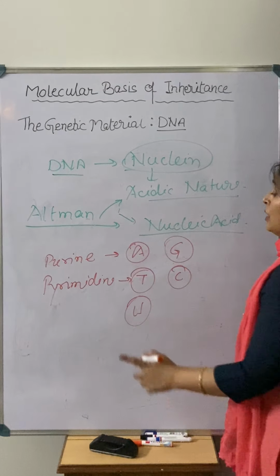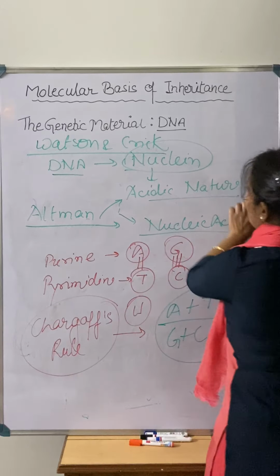So this is given by certain things by different persons for the DNA, right? And now after that there were two persons. Name of those persons were Watson and Crick. Basically these were the persons who proposed a very correct model of the DNA, right? And that we call a semi-conservative model of DNA, right?